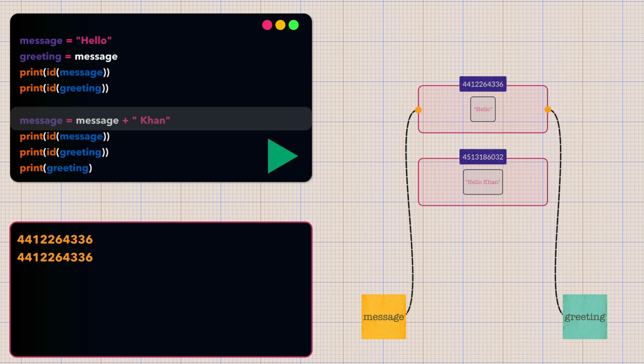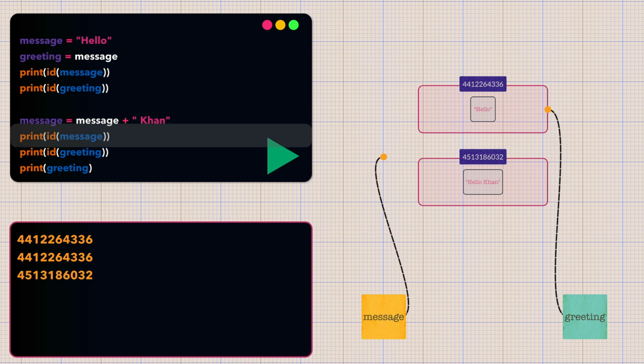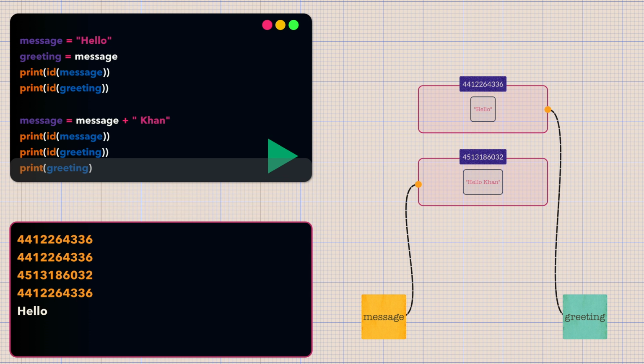Now here's what's crucial to understand. Strings in Python are immutable. They cannot be changed once created. So when we write message plus Khan, Python takes the original string hello, creates a brand new string object containing hello Khan, and then makes the message variable point to this new string object. The original hello string still exists in memory because greeting still references it. The different id numbers prove that message now points to a completely different string object, while greeting still points to the original hello string. Since greeting never moved from the original string object, it still shows hello.